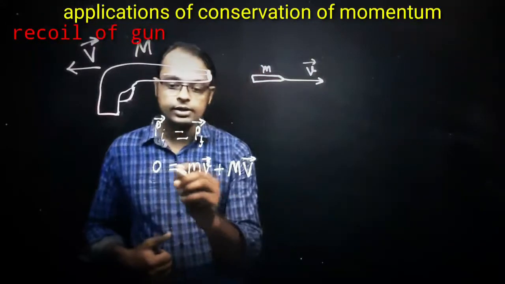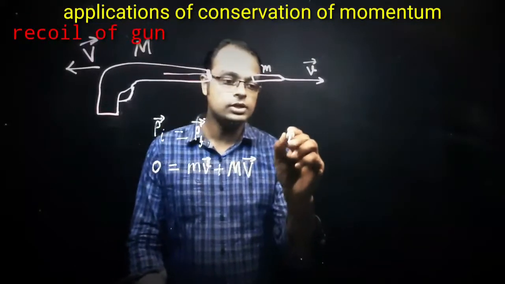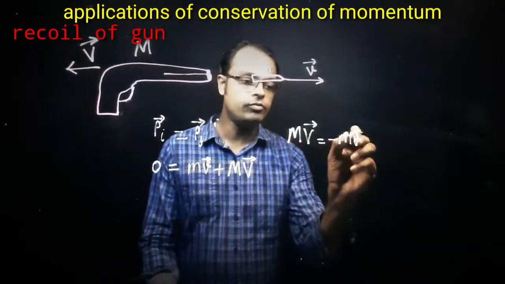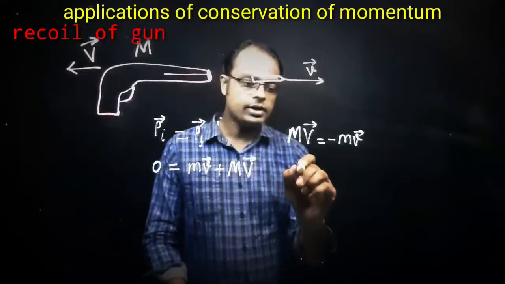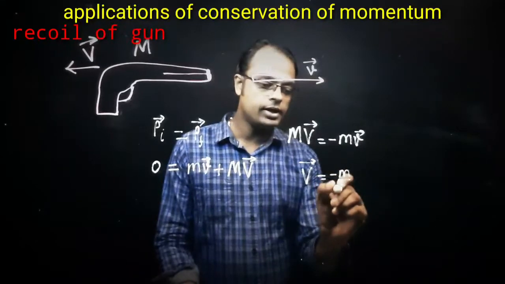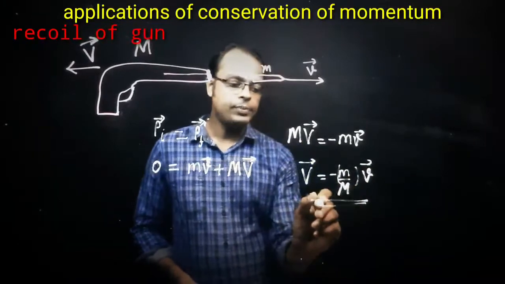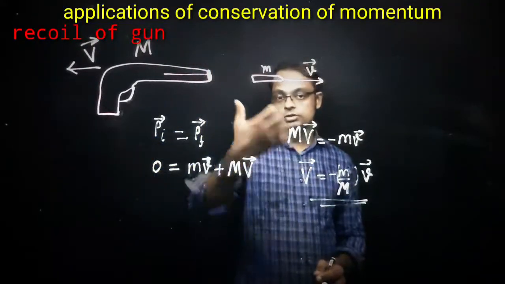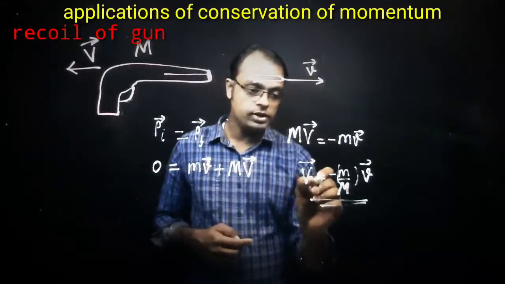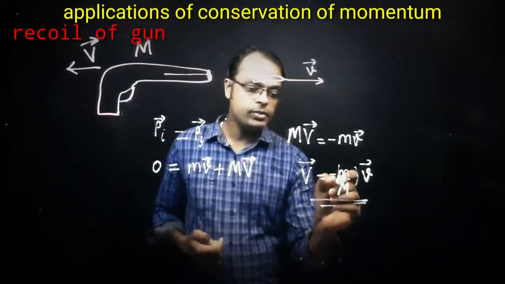If so, momentum before is 0 and momentum after is equal to m v plus M V. We can write this equation as M V is equal to minus m v. So we can write capital V vector is equal to minus m divided by capital M into v. You see this equation here: capital V represents what? The velocity of the gun, which is moving backward. This velocity is called the recoil velocity. So recoil velocity V is equal to minus m divided by M into v. The minus sign represents the direction, opposite.